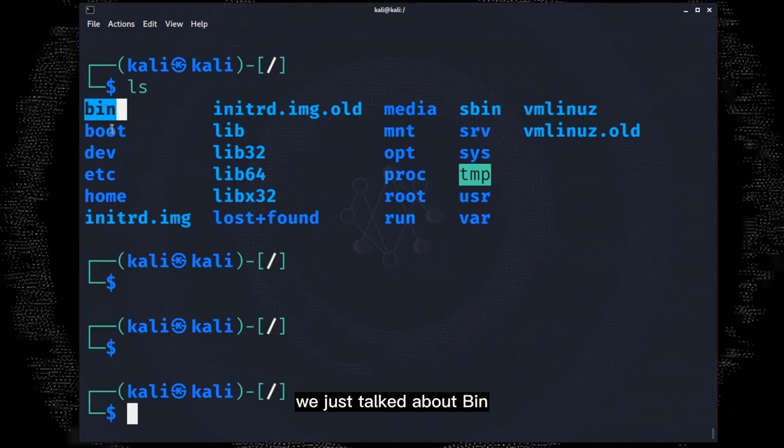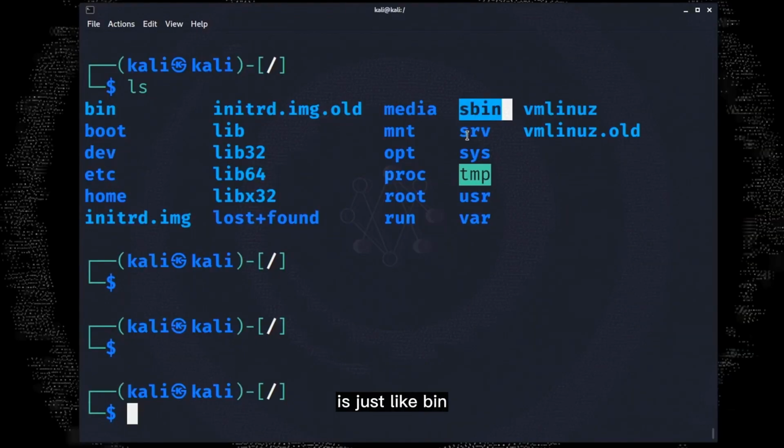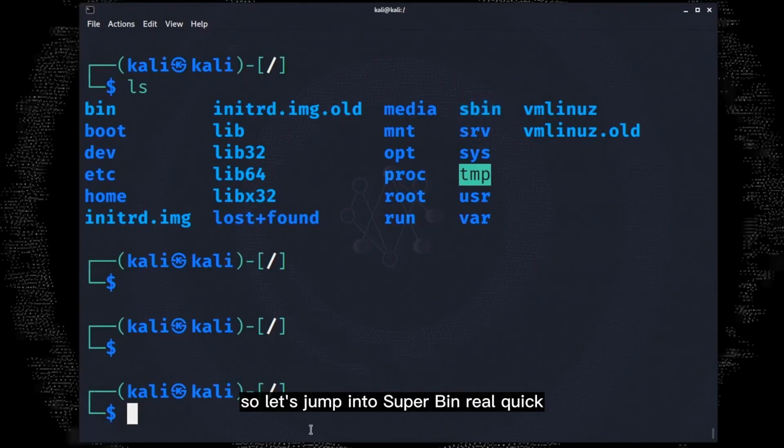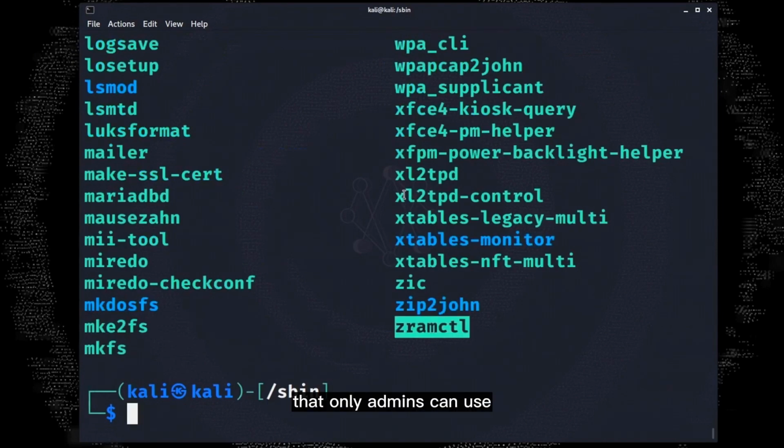We just talked about bin, which stores all of our essential commands, but there's also another directory over here, called sbin, or I would like to refer to it as superbin. Now superbin is just like bin, but it's a bit more special. You see, superbin has some special commands that only system administrators would use to administer the system. Let me show you. So let's jump into superbin real quick. And if we ls inside superbin, we can see the cool commands that only admins can use.